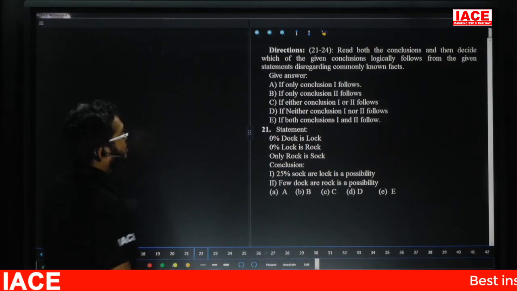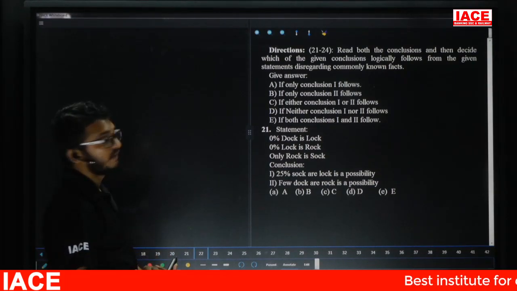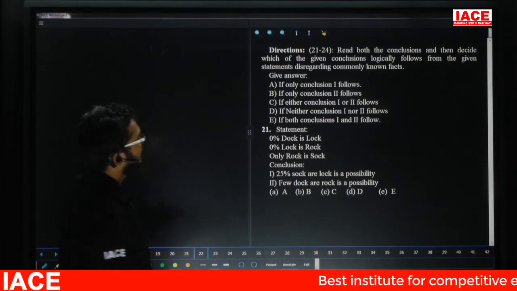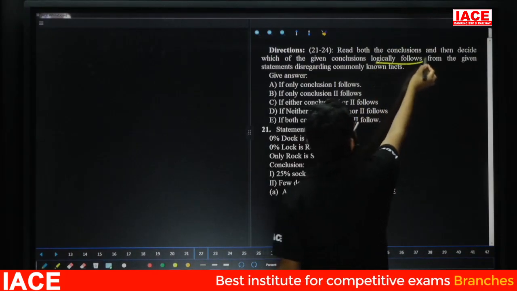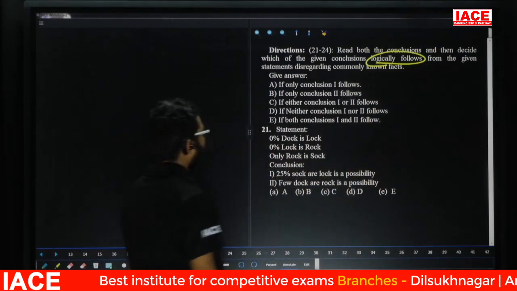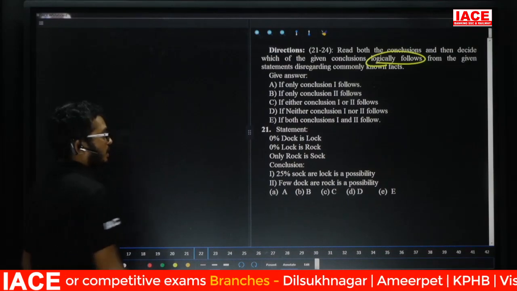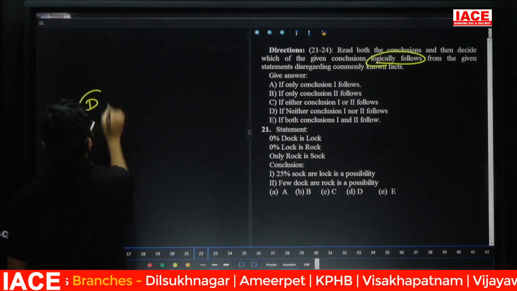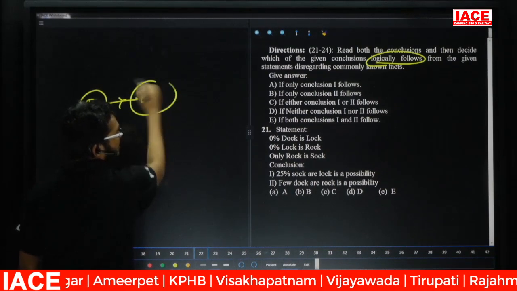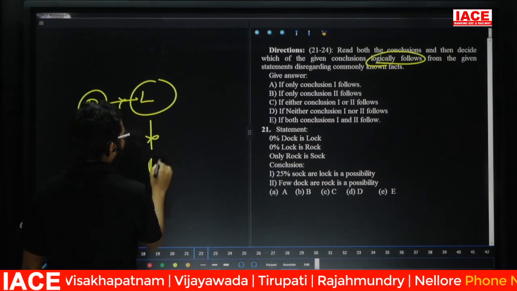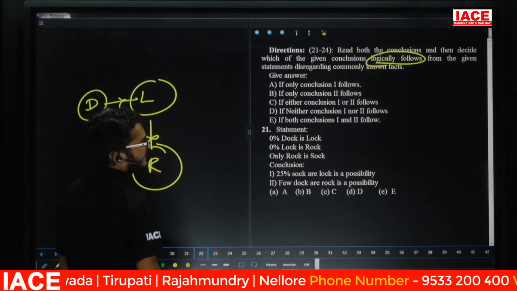Friends, take questions 21 to 24. Here again the questions are from syllogism, where we find which conclusions logically follow, that means true conclusions. Take the first one. 0% means no. No dark is a lock. Next, no lock is a rock. Next one: only rock is a sock.